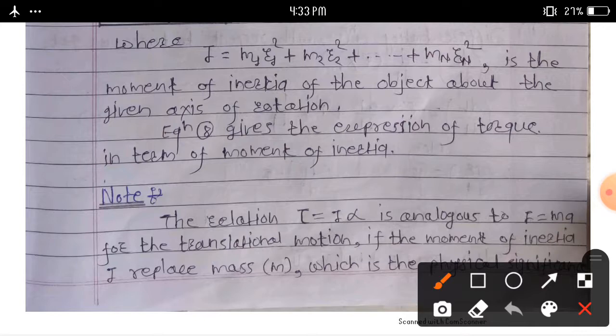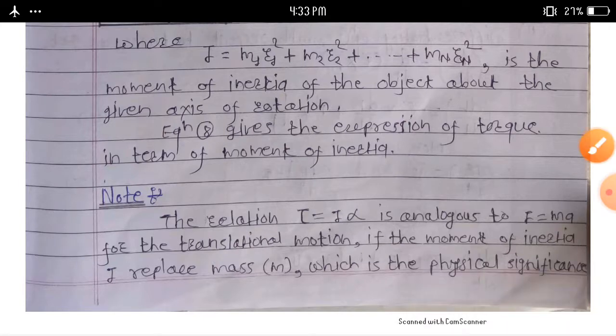In this way, we complete the expression for torque in terms of moment of inertia. A question asked in this topic: derive the expression for torque in terms of moment of inertia. You can derive this equation, tau is equal to I alpha.